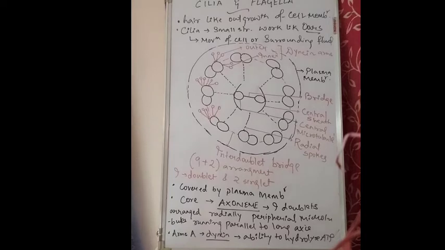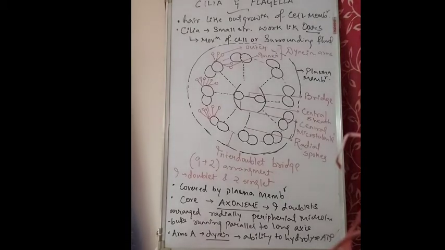Flagella are a little longer than the cilia, and flagella are fewer in number as compared to the cilia. Flagella are mainly present at the anterior end of a cell, whereas cilia are uniformly arranged, present throughout the surface of a cell.